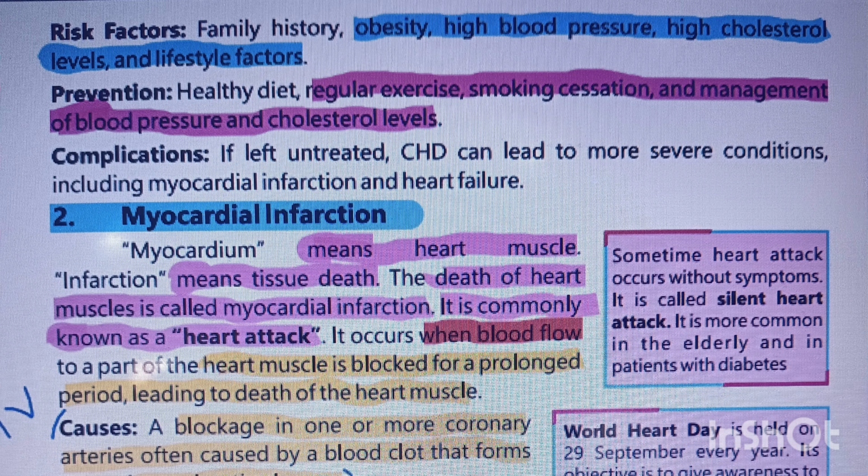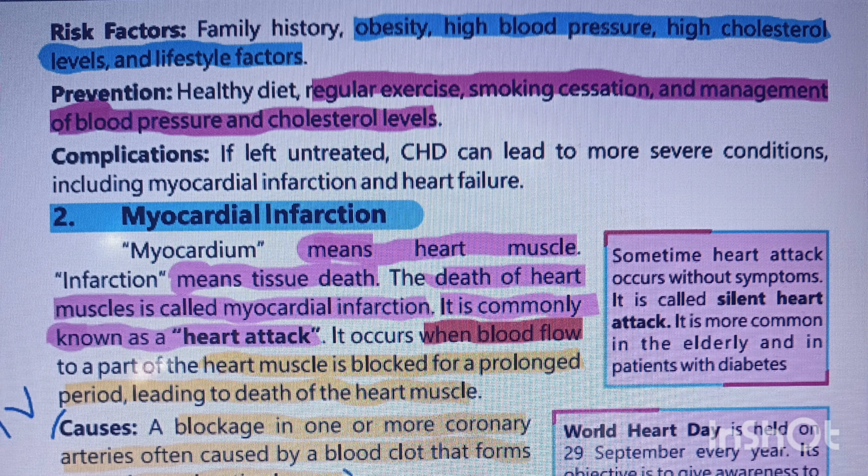What are the complications? If left untreated, meaning if you don't get it treated, coronary heart disease can become a severe condition, potentially leading to myocardial infarction or heart failure. Now, what is myocardial infarction? It means the death of heart muscles. Meaning, myocardium means heart muscle, and infarction refers to the death of those tissues. That is, the death of the heart's tissues and muscles. The death of heart muscles is called myocardial infarction, and it is commonly known as a heart attack.